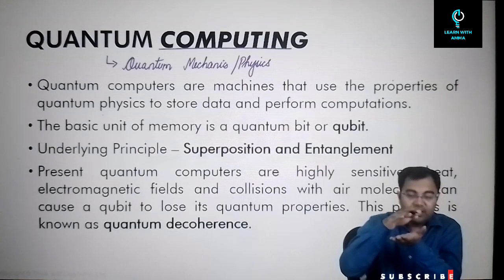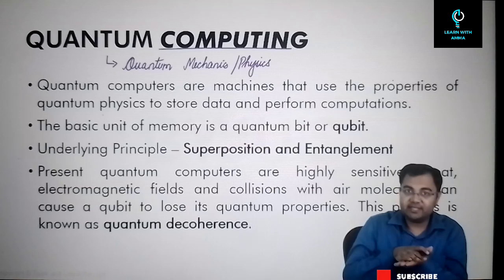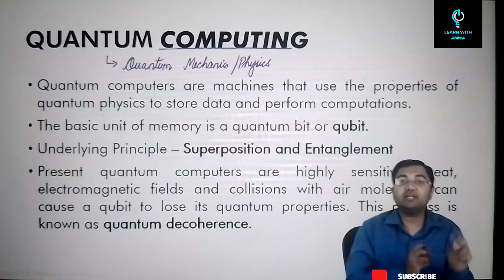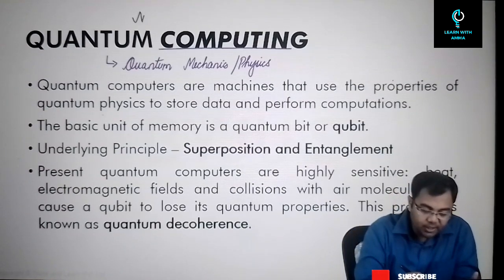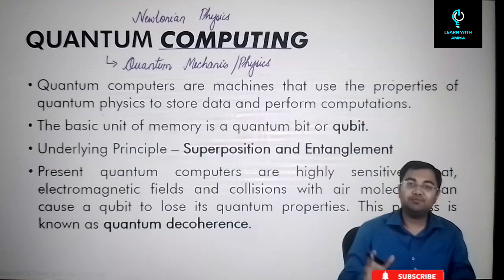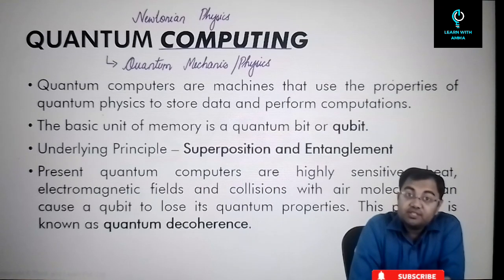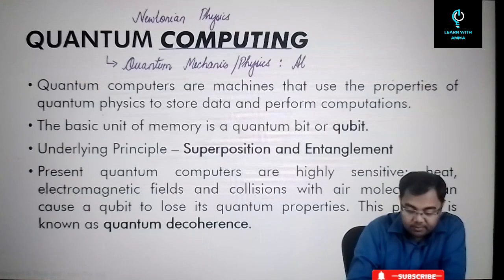But when you go to the atomic level, to the level of atoms and subatomic particles, this normal physics that we have read, this general physics, or in other words, Newtonian physics, is not applicable there. So there the laws of physics are completely different as compared to what we see in our day-to-day lives. This is called quantum physics. So quantum physics basically works at the atomic level.